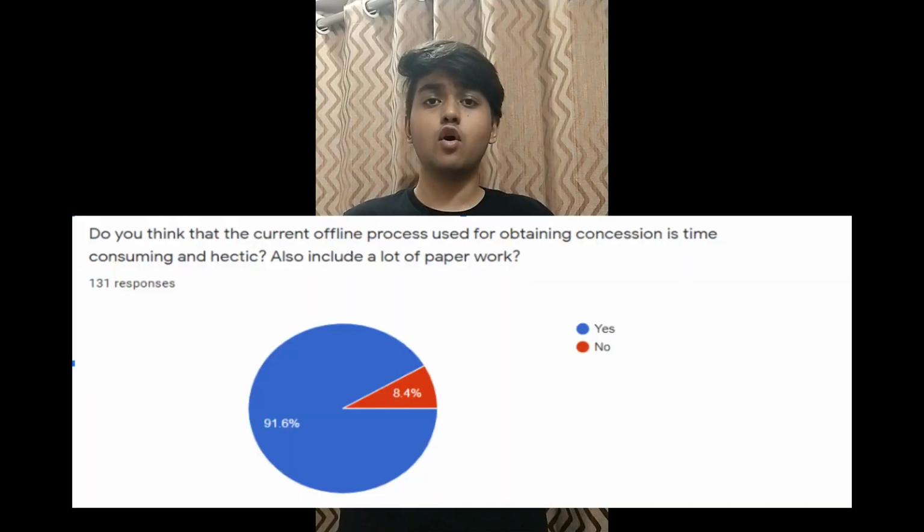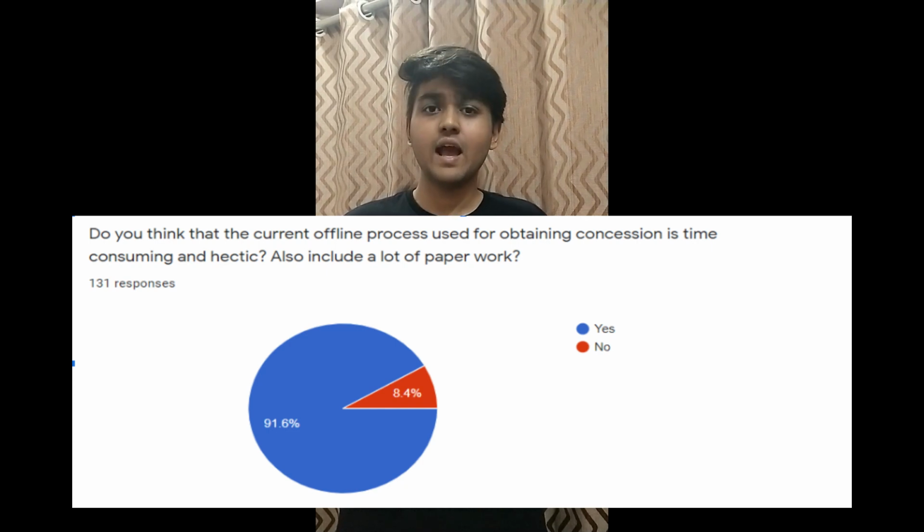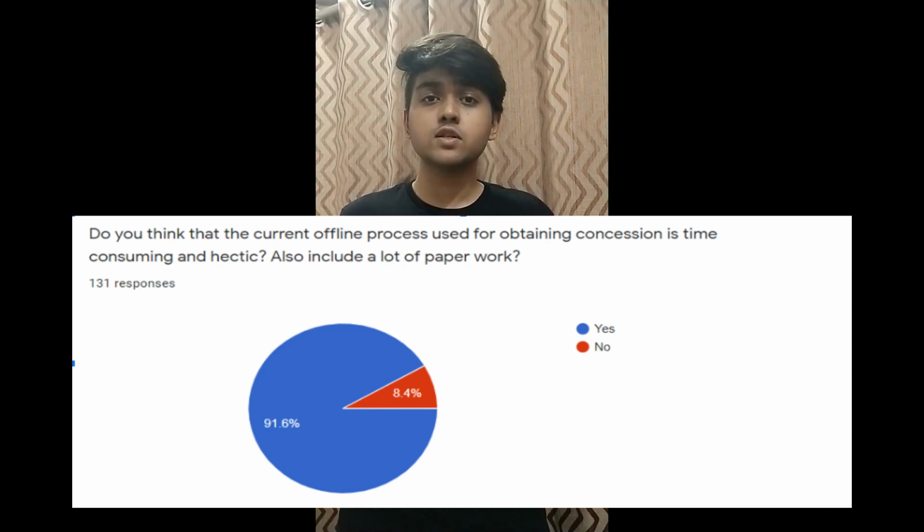Number 2. Do you think the current offline process in order to obtain the concession form is very time consuming and hectic, and it also includes a lot of paperwork? Out of 131 responses, 92% students said yes, it is a very time consuming procedure as it may take up to 2 to 3 days or even a week in order to obtain the concession pass.